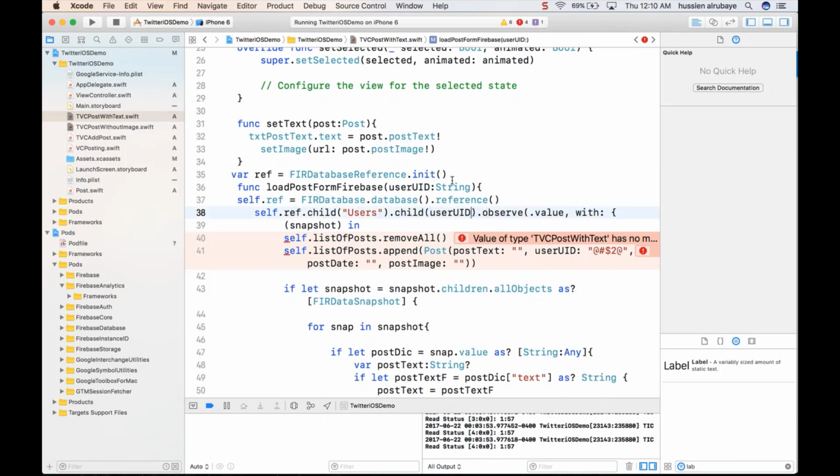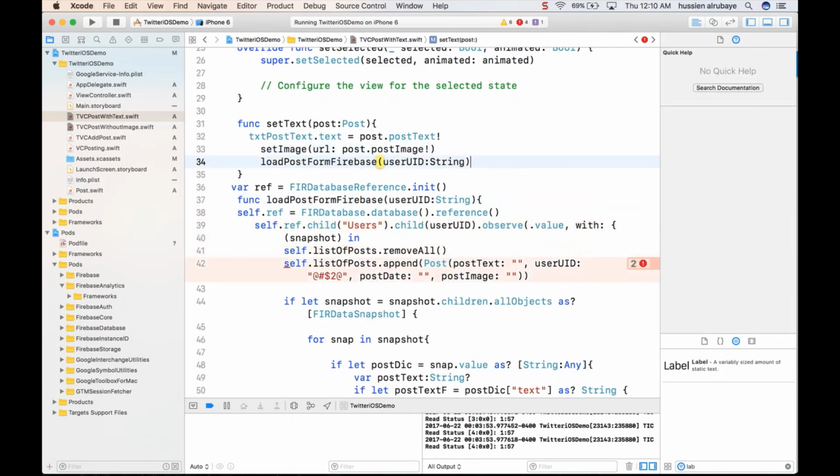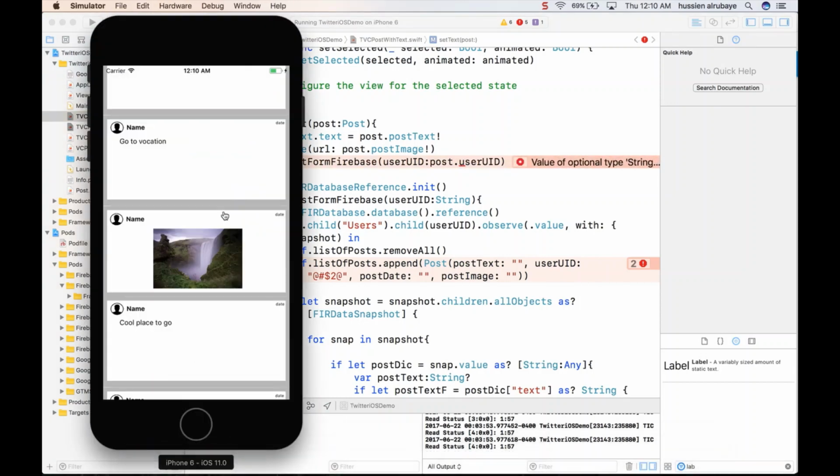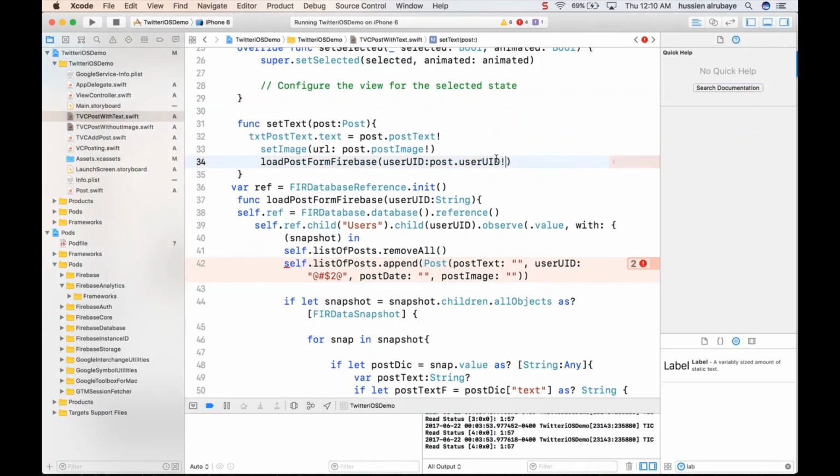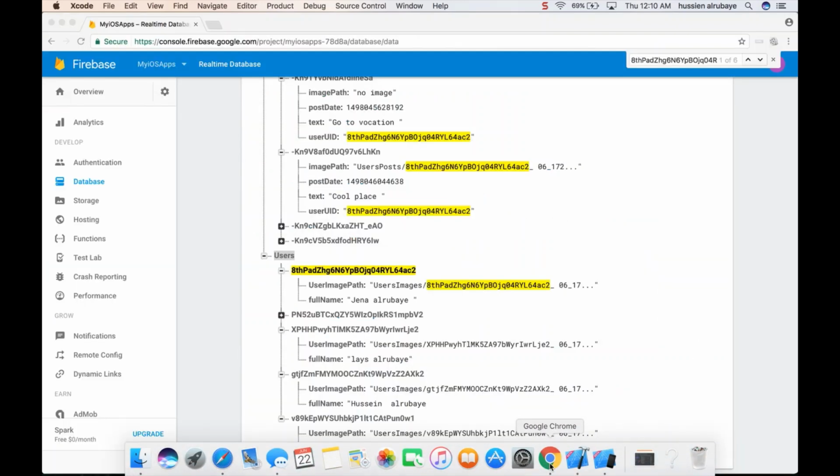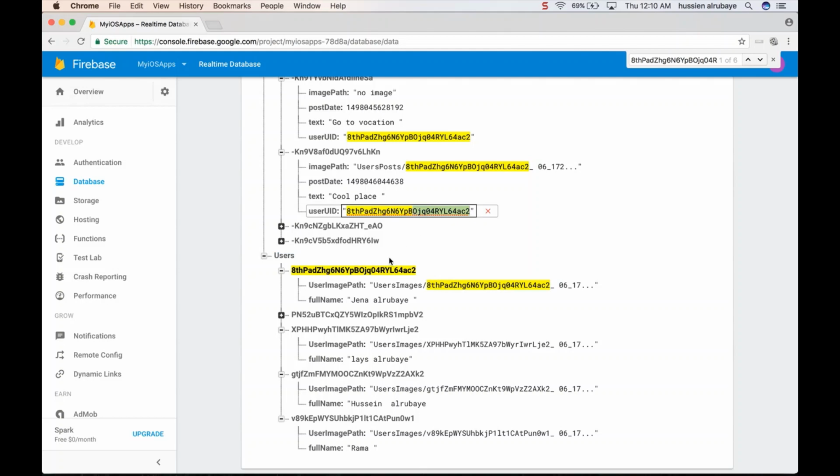So that means if someone wants to call this function, after he sets the image, he calls this function to set the picture, he has to send post dot user UID. So when I get the user UID, for example, the first image I have here is for Hussein's post, I get his user UID. After I get it, I will start listening to that node and try to get this information from that node.